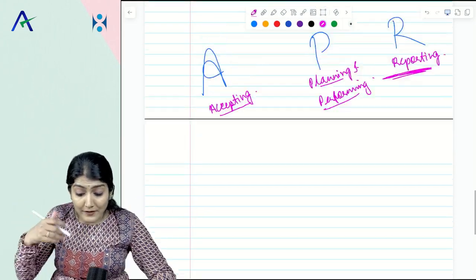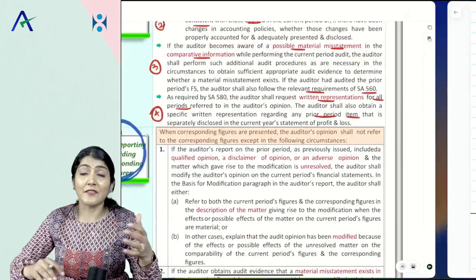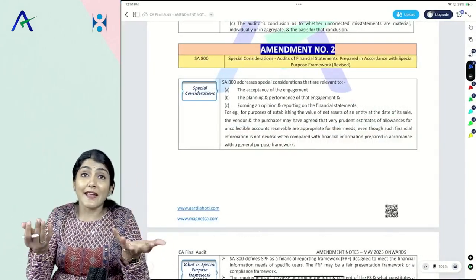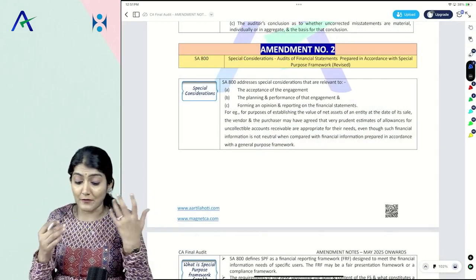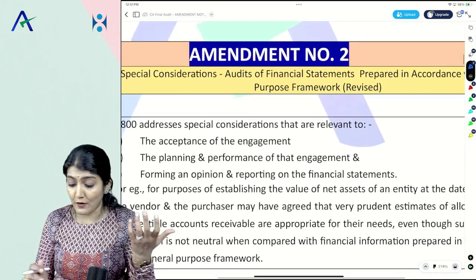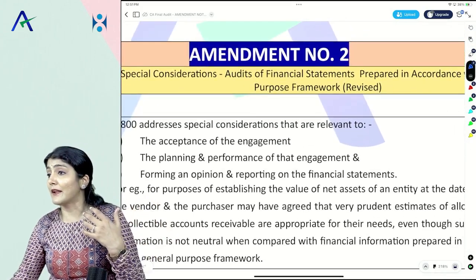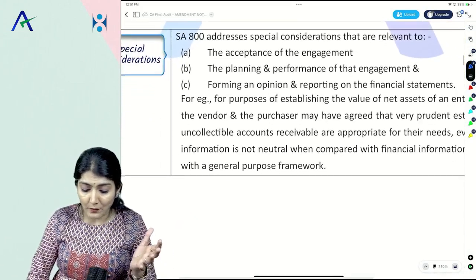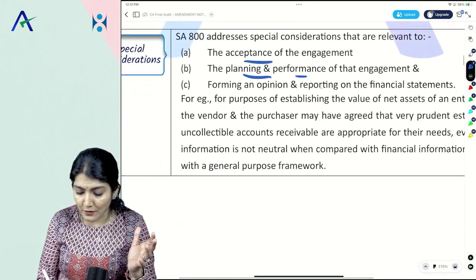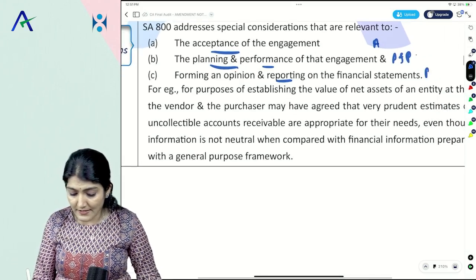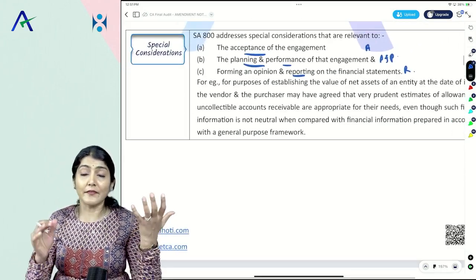Before the acceptance, obviously, we first have the discussion regarding what is special purpose framework. We also have the examples of the special purpose framework given over there. So SA 800, what does it say? Audits of financial statements prepared in accordance with the special purpose framework. What are the three considerations? As I told you, acceptance, planning and performing, and the reporting.